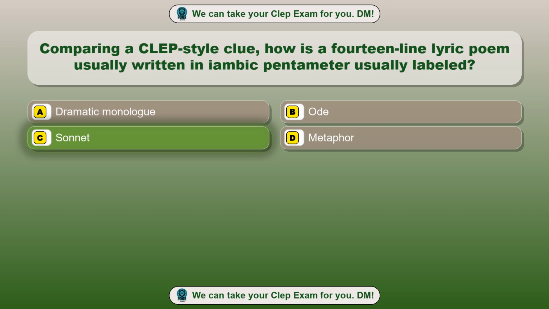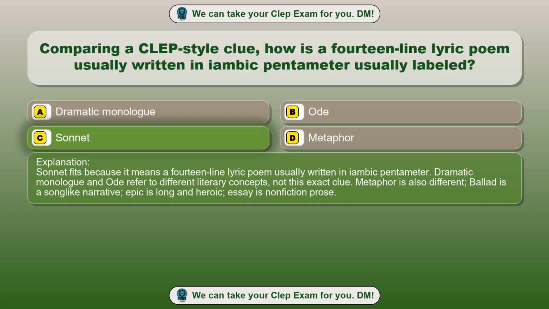Sonnet. Sonnet fits because it means a 14-line lyric poem usually written in iambic pentameter. Dramatic monologue and ode refer to different literary concepts, not this exact clue. Metaphor is also different. Ballad is a song-like narrative, epic is long and heroic, essay is nonfiction prose.